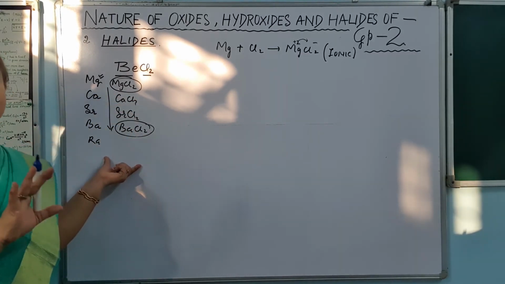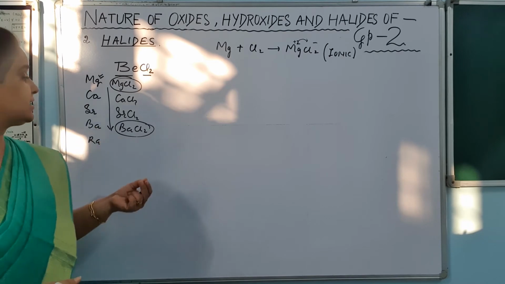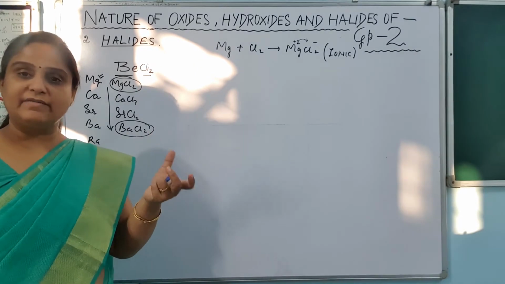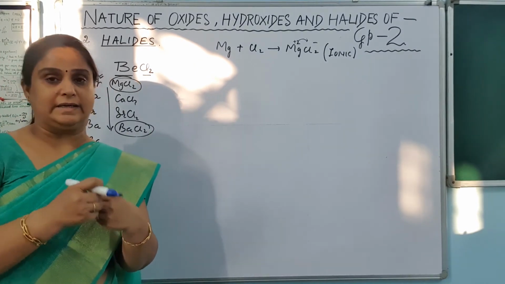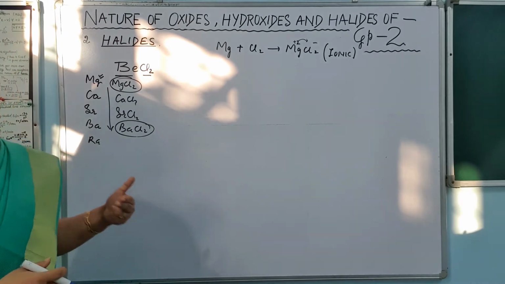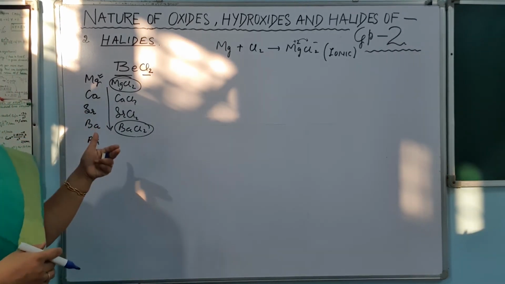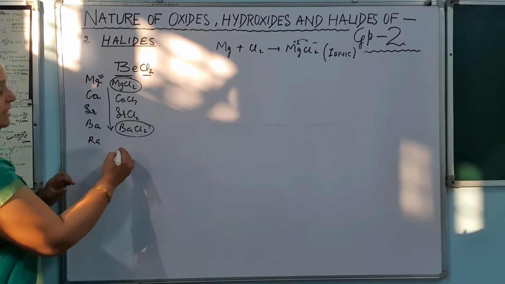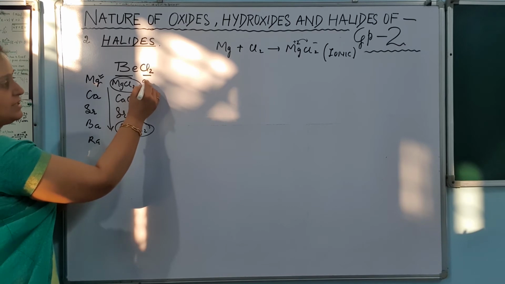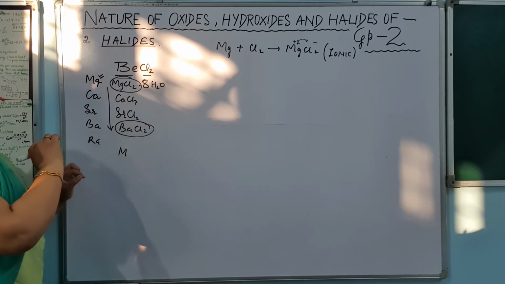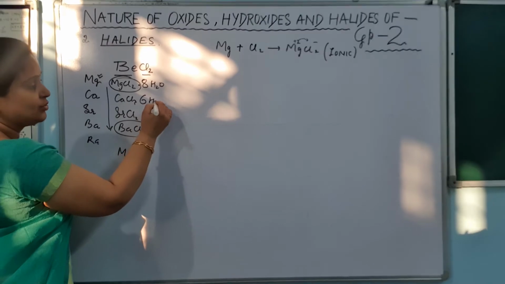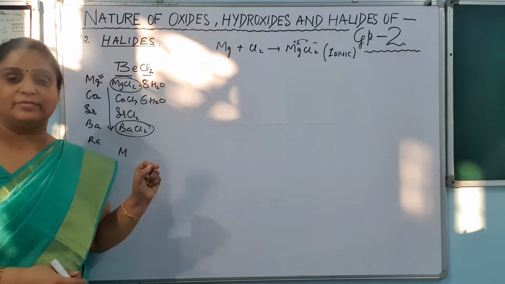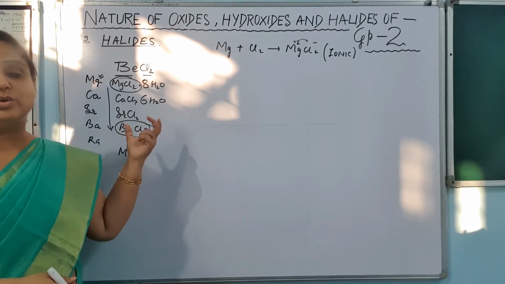Next thing is, if we talk about the halides, one more nature we have to understand, that is hygroscopic. They are all hygroscopic in nature. मतलब they have tendency to absorb the water content from the atmosphere and they remain as hydrates. तो they form hydrated molecules. तो अब जब ये hydrated molecule बनाते हैं, what is the proof? They are found as MgCl2·8H2O, CaCl2 जो आपको मिलता है वो मिलता है CaCl2·6H2O. बाकी सारे क्लोराइड्स are also formed as hydrates. तो हाइड्रेट्स की फॉर्म में मिलते हैं.